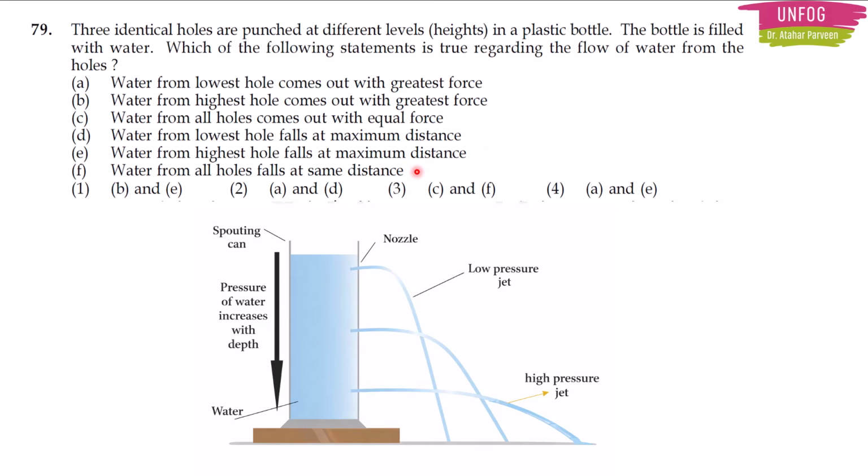Then option F, water from all holes falls at the same distance, false only, right? Now in all the options, what are the 2 options which we found were correct? Option A and option D. So the correct answer will be option 2. Okay, so the statements A and D are true about the situation mentioned here. Okay.